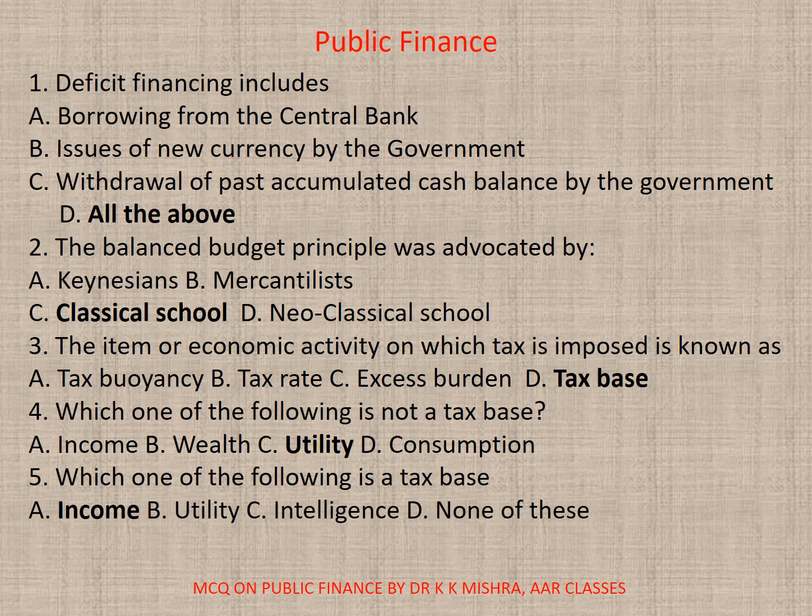Classical school. 3. The item or economic activity on which tax is imposed is known as A. Tax buoyancy, B. Tax rate, C. Excess burden, or D. Tax base. Correct option is D. Tax base.